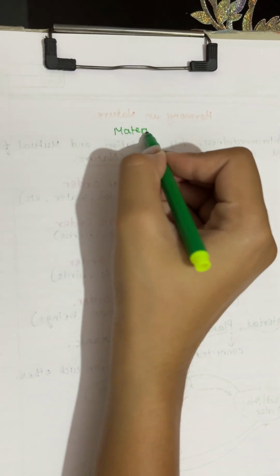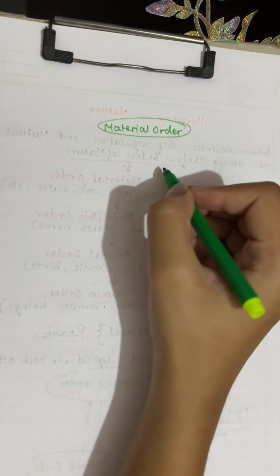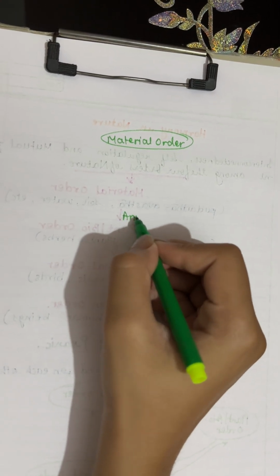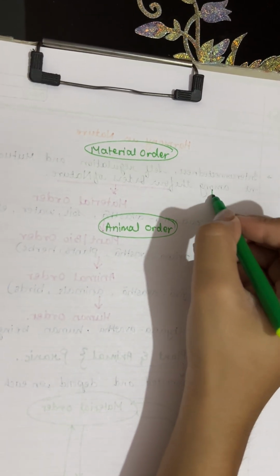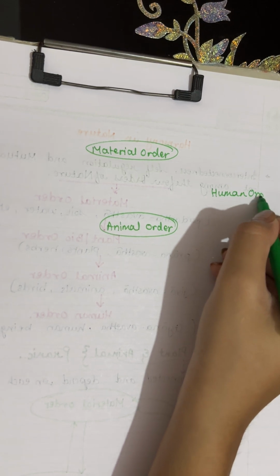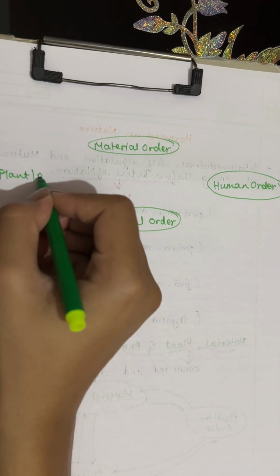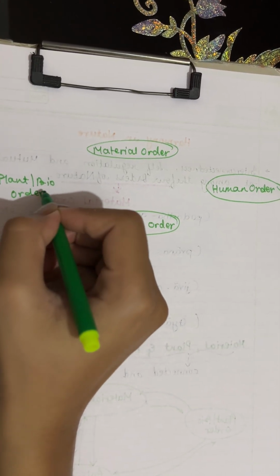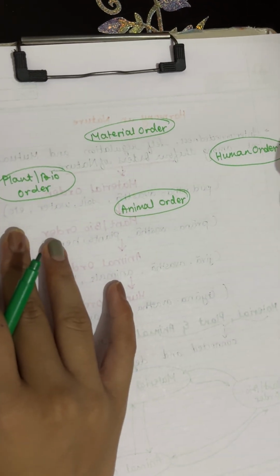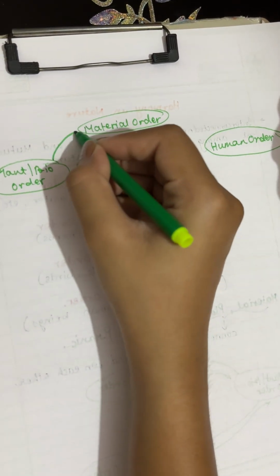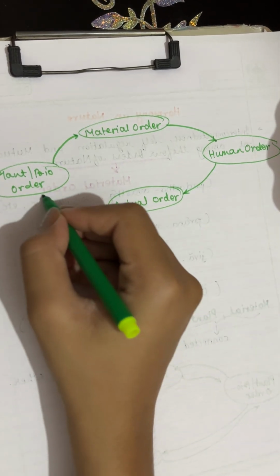Here will be the material order, here we will take animal order, here we'll take human order, here we'll take plant and bio order, and then here we show the interconnection between them in this way.